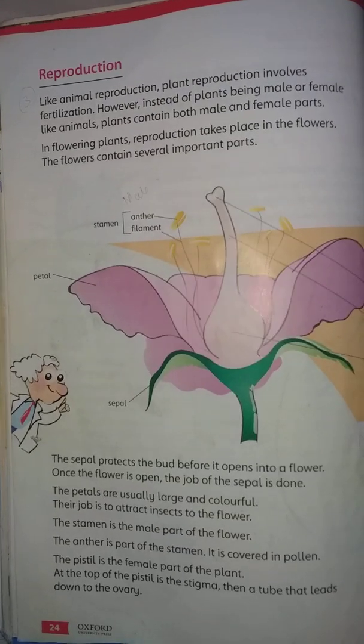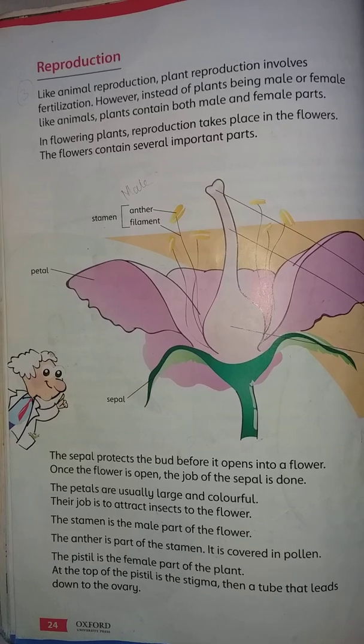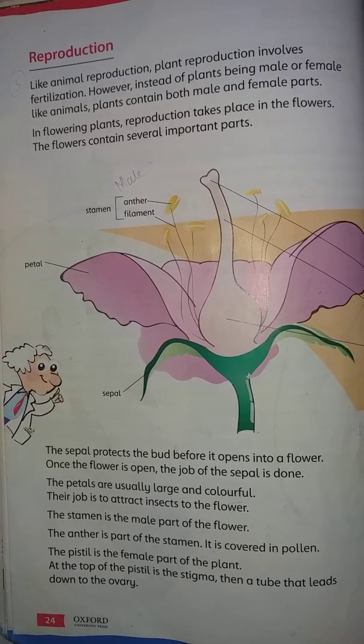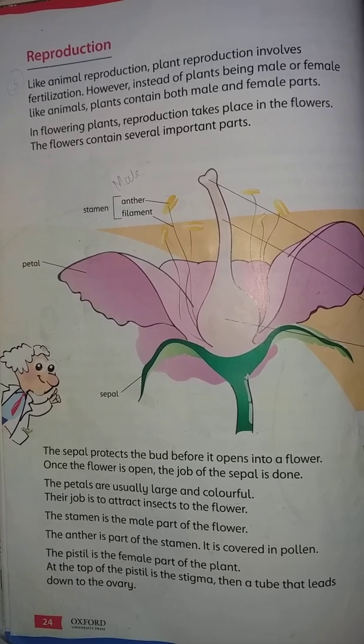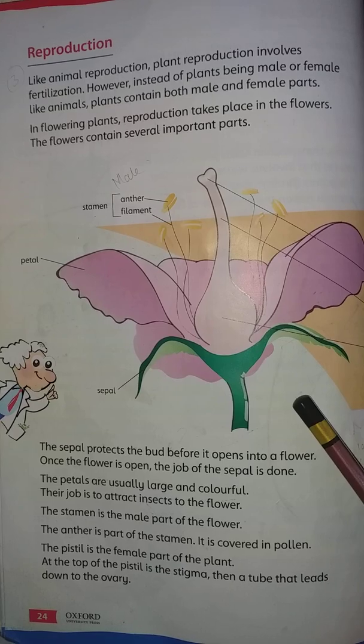So what is reproduction? Reproduction is a process in which new ones are produced of the same kind, for example in animals and in plants, as I told you. Now, what are we going to study? We are going to study reproduction in plants.